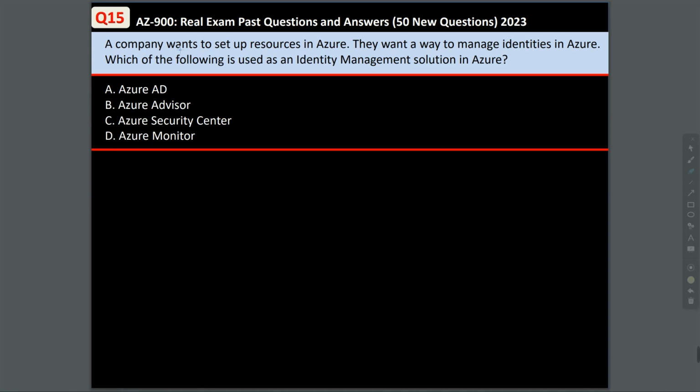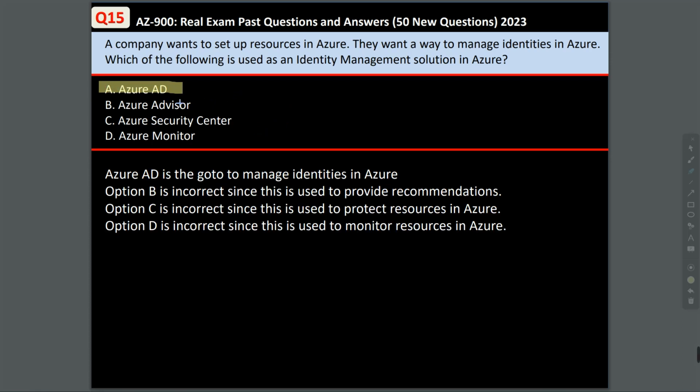Question 15. A company wants to set up resources in Azure. They want a way to manage identities in Azure. Which of the following is used as an identity management solution in Azure? Azure AD, Azure Advisor, Azure Security Center, and Azure Monitor. Now, the answer to this question is Azure AD. This is the go-to to manage identities in Azure. Azure Advisor is incorrect since this is used to provide recommendations. Azure Security Center over here is used to protect resources in Azure, and Azure Monitor is used to monitor resources in Azure.